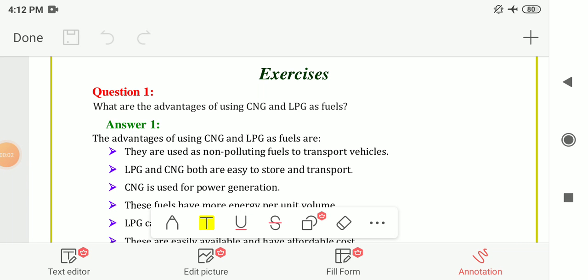Hello students, in this video we are going to solve the textbook exercise for chapter number 5. The chapter name is Coal and Petroleum, class 8, subject science, NCERT. So before that, let me quickly recall what we had seen in this chapter.